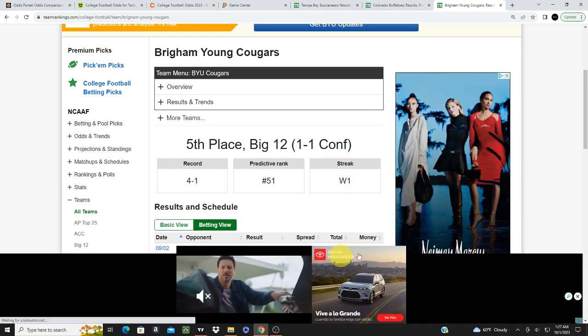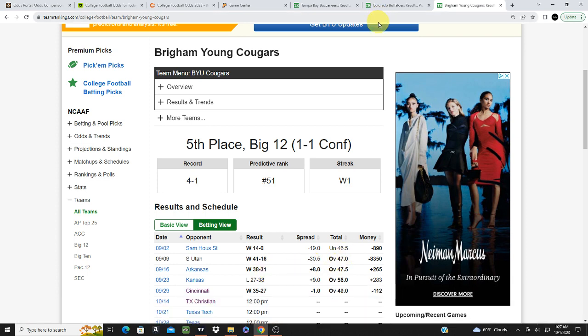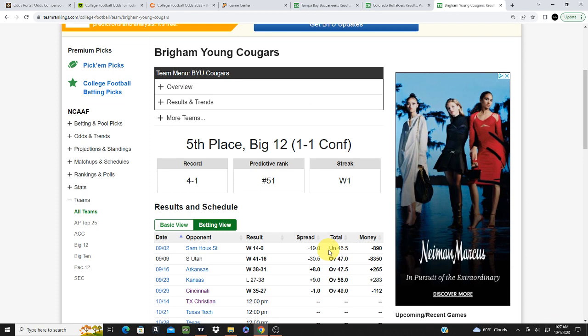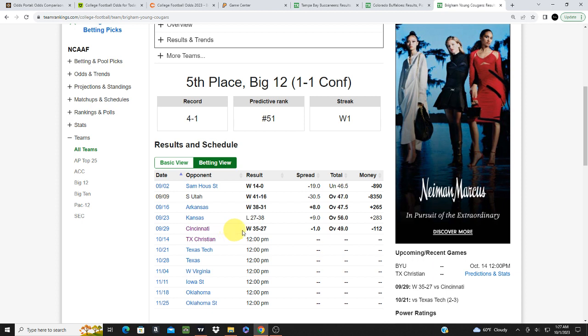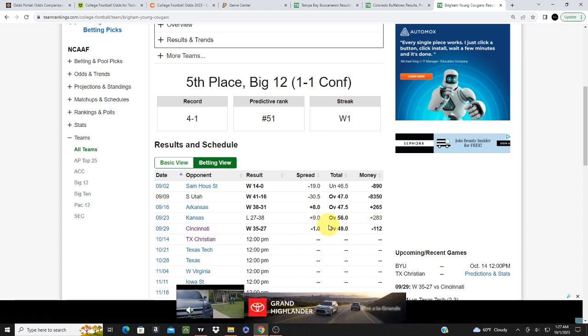All right, so let's see if we can get out of these pop-ups here. Now, since we had BYU the other night, we'll talk about BYU first, okay? So this is going to be considered an overreaction for Cincinnati, okay? Now, you see here how they have Cincinnati as a closing line. Well, they were favored by 1 point, okay?